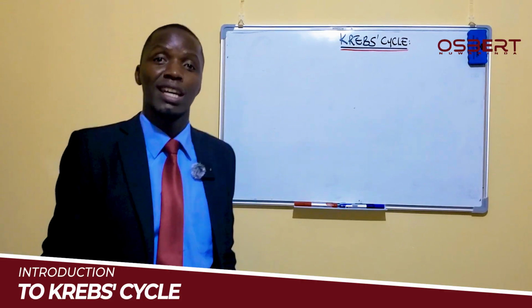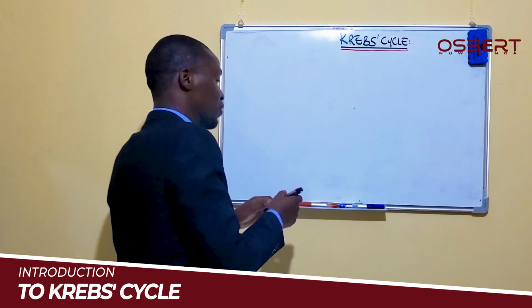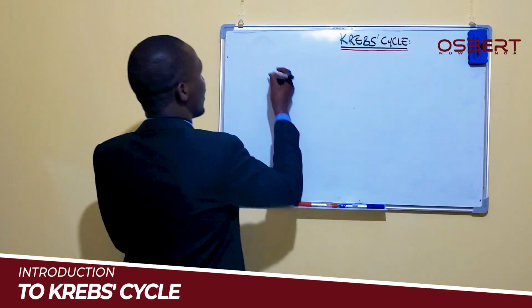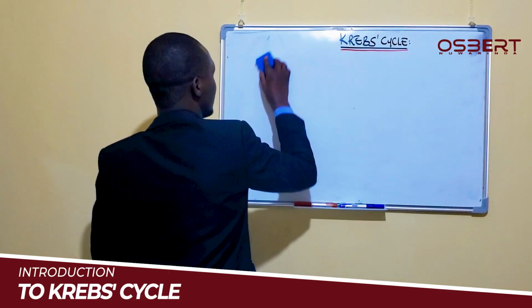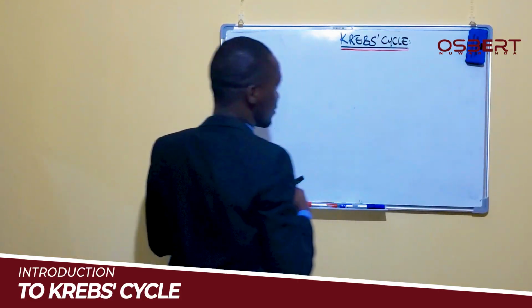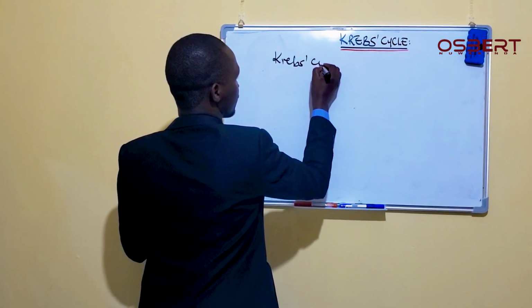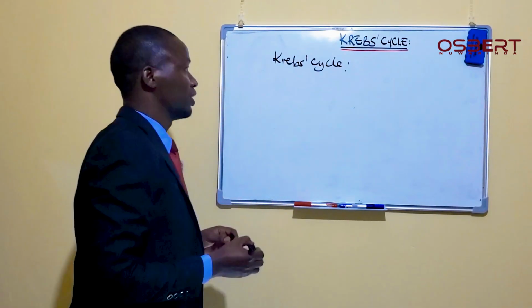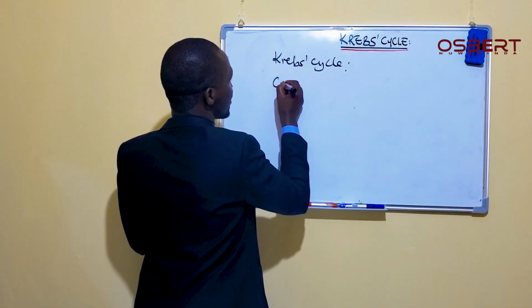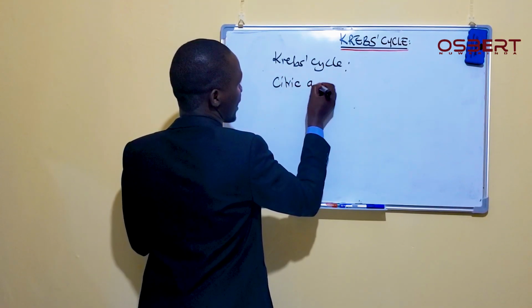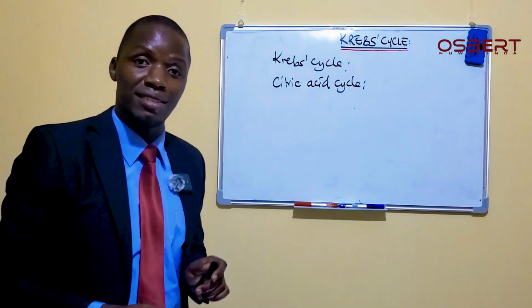However, as you read further, we are going to find out that it has other different names. And what are those different names? Number one, we begin with this one: the Krebs cycle. That is the first name. But apart from the Krebs cycle, it's also called the citric acid cycle.